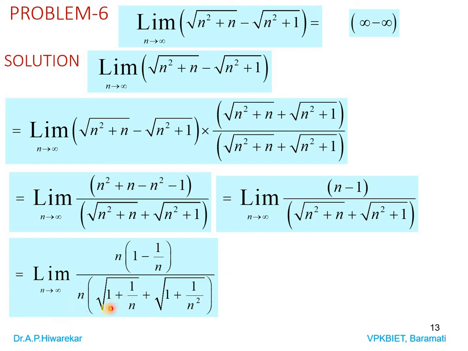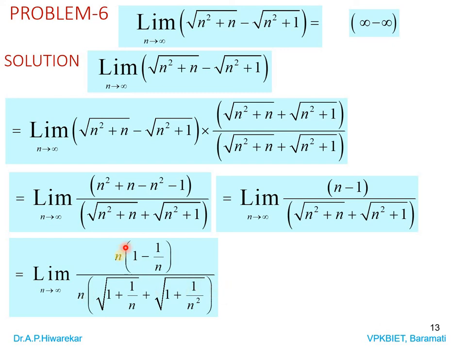Then this term can be written as 1 plus 1 by n, and this will be plus, n square is taken common out, so it is 1 plus 1 by n square.